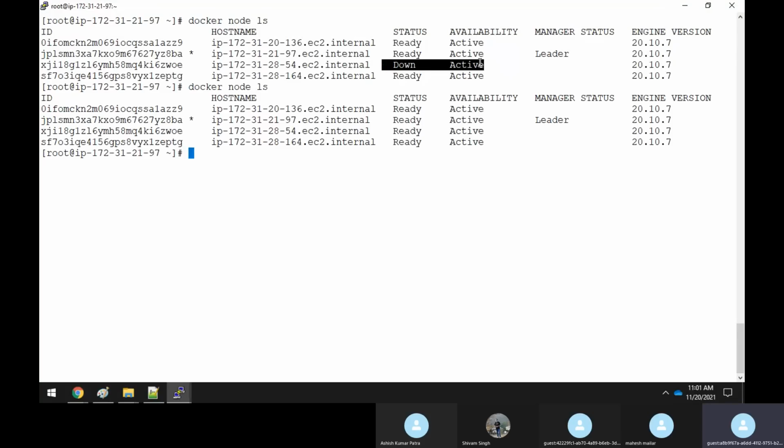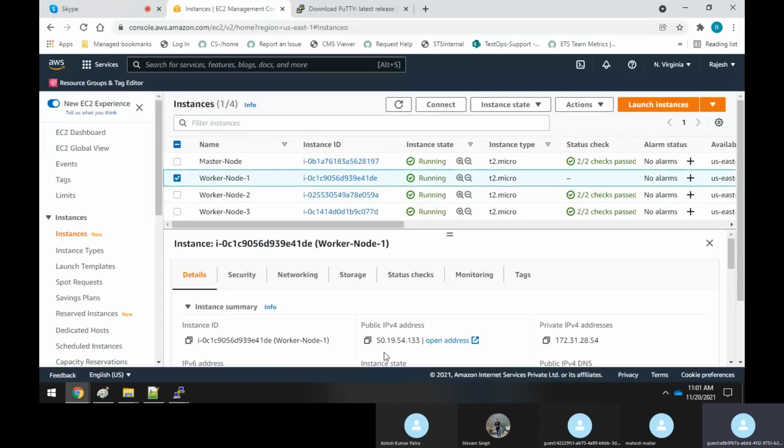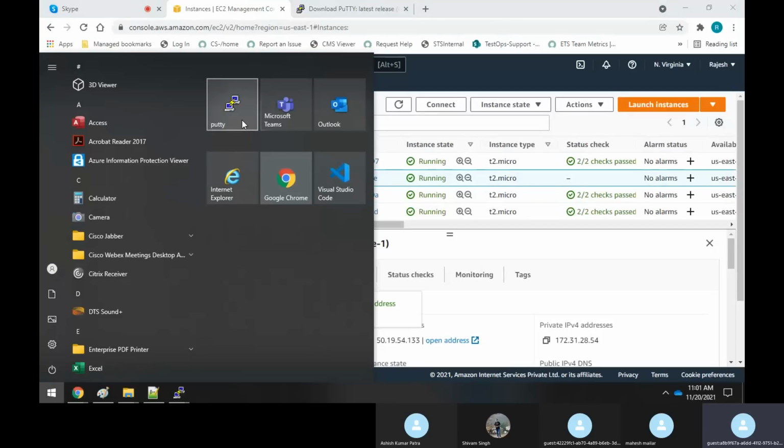See, now it has come to ready state. 54 was down, and now it has come to ready state because it has rejoined the cluster. So as soon as this machine rejoins the cluster, if I click on this, let me log into this machine. Now it has got a different public IP address. So click on this and log into that machine, worker node 1.